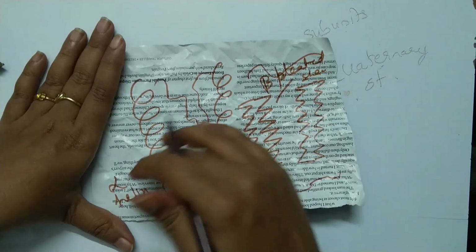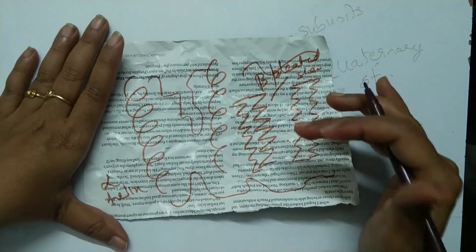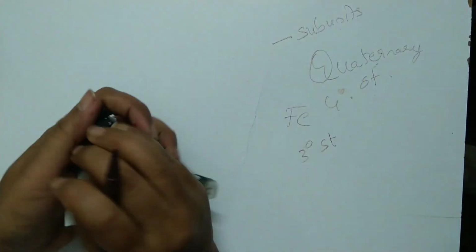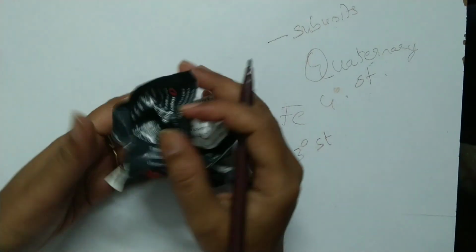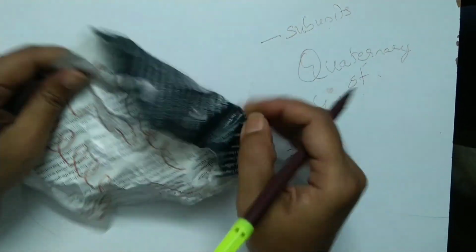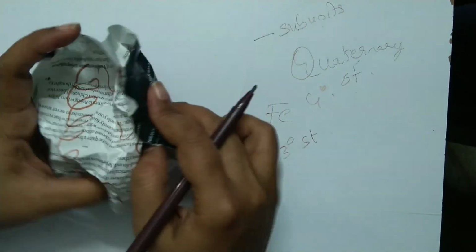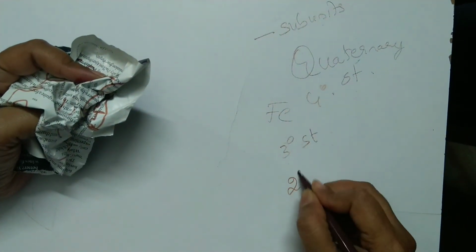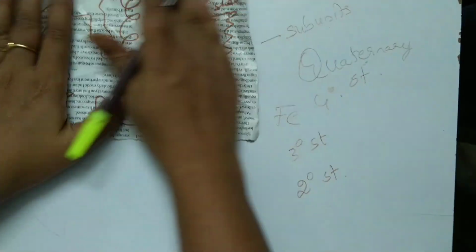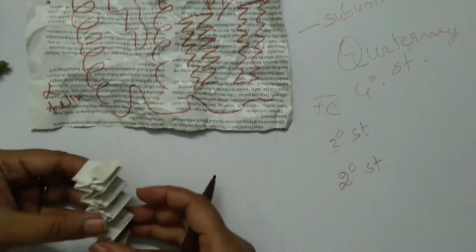So when all these alpha helix and beta pleated sheets are folded, you end up with what? With structure? Tertiary structure. So if you unfold them, you will end up with what? You will end up with the second level of structure, which is called secondary structure. So I have opened this chain properly, and what am I able to find here? I am able to find many of such structures.